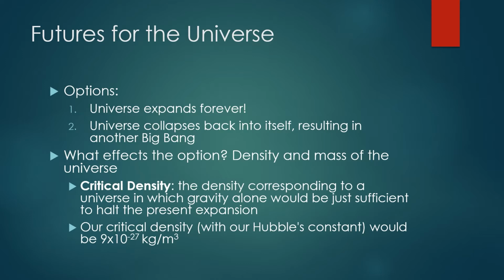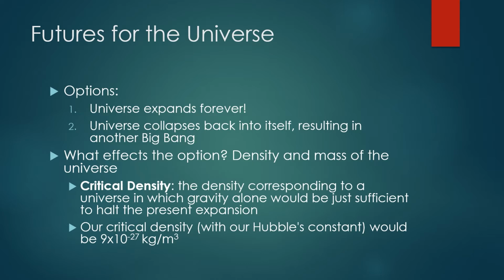What determines the option here? Mass. Mass is what does it. The mass of a planet determines the escape velocity of a rocket, so the lower mass planet is easier to escape than a high mass planet. Ideally, you can put this same idea to the universe. The density of the cosmos is what's going to determine if it's going to expand forever or snap back. A high-density universe contains enough mass to stop the expansion and cause a collapse, whereas a low-density universe will be able to keep expanding forever.